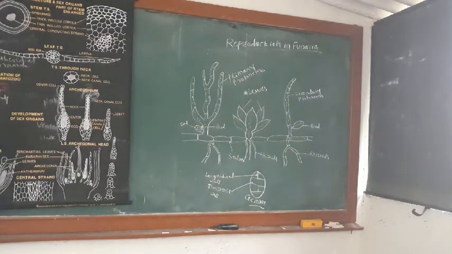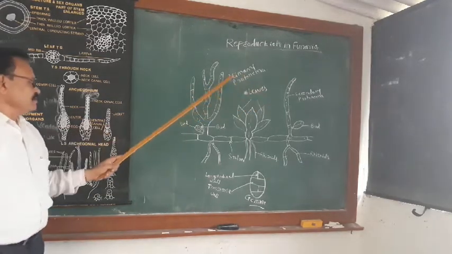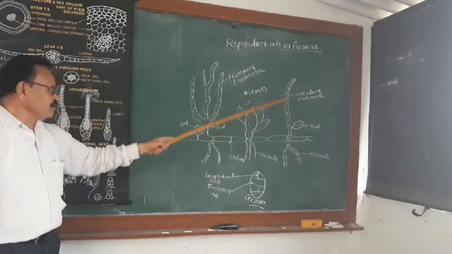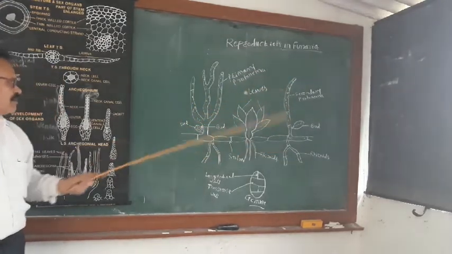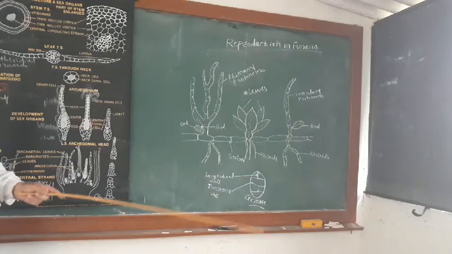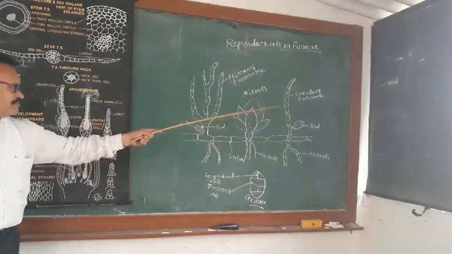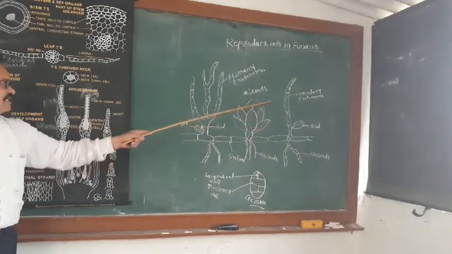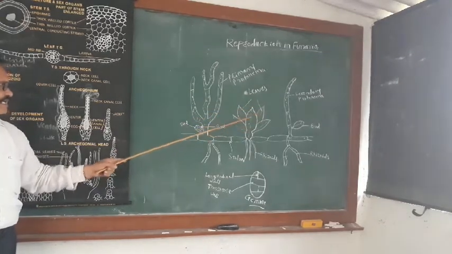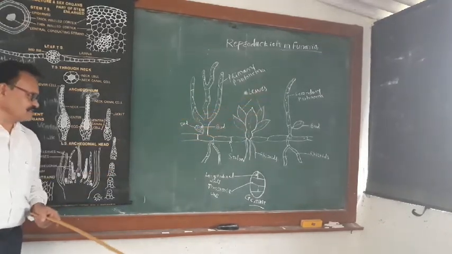Then vegetative reproduction by the secondary protonema. In the secondary protonema, lateral buds are borne and they produce the leafy gametophore, in the same way as in the primary protonema. The secondary protonema can break into a number of fragments, and each fragment grows, leaves arise, and they form new plants.